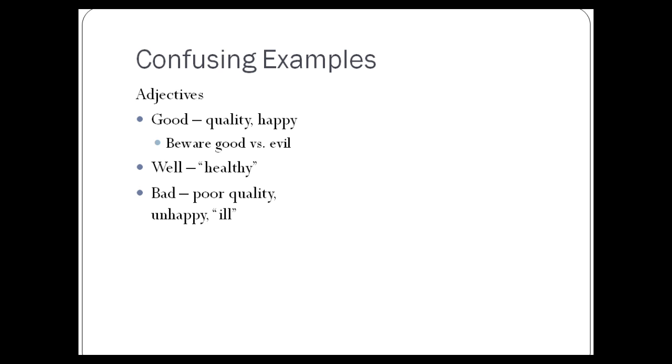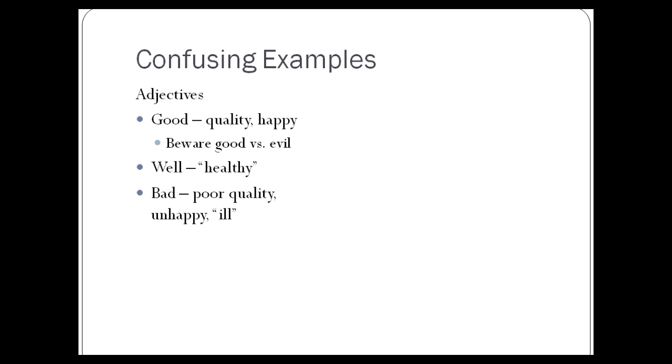Also, watch out for the good versus well versus bad examples. For an adjective, good is describing a person, place, thing, or idea in terms of its quality or its happiness. Beware of using examples of good where it means good versus evil. If someone did good, generally speaking, that means it's the opposite of them doing evil. If that's not what you meant, then we shouldn't be using good in that instance.